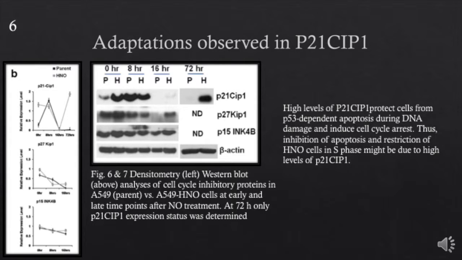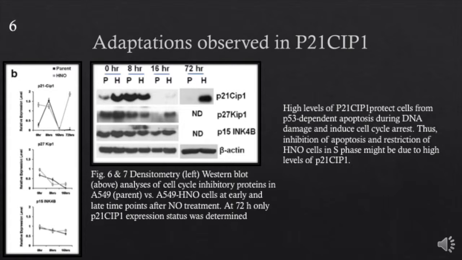Expression of P21CIP1 is transcriptionally regulated by P53. Sustained and enhanced P53-P21CIP1 DNA damage checkpoint activation in A549 HNO cells may also correlate with enhanced DNA repair capacity to maintain the genome integrity of A549 HNO cells.